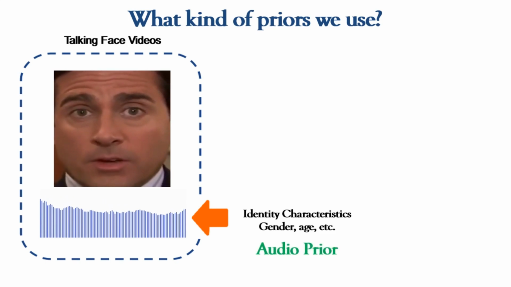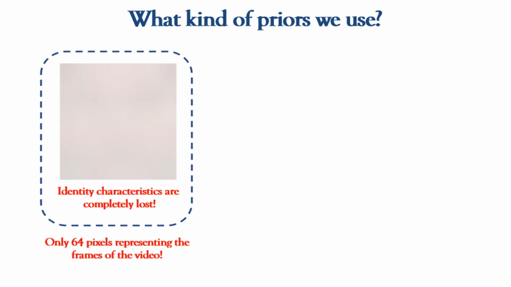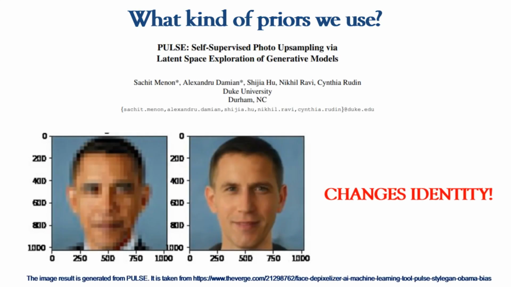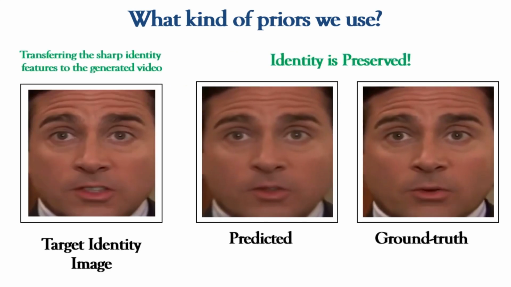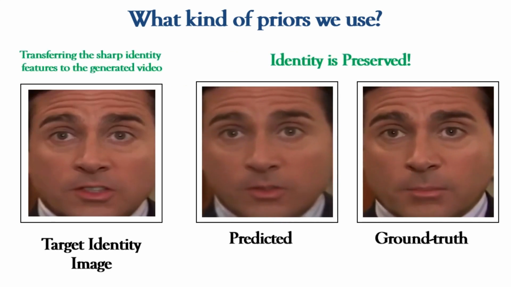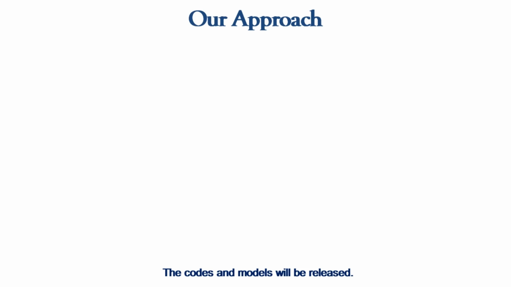We also realize that the identity characteristics are heavily lost in an 8x8 video. While there has been no work on talking face video super resolution, standalone face images have been super resolved by completely hallucinating the identity characteristics. This leads to changes in head pose and even the speaker's identity when handling higher scale factors like 32x or 64x. On the other hand, we decide to use a single higher resolution image as an additional prior for generating the higher resolution video. Let us look at a high-level overview of our method.